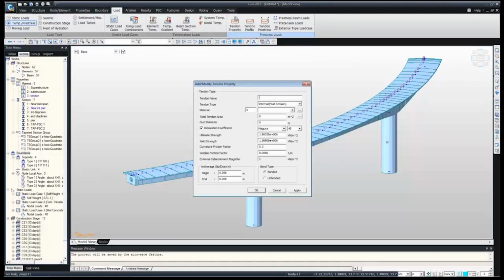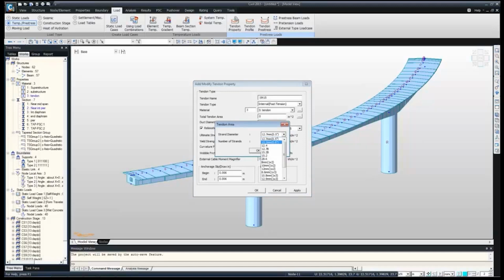We can give whatever name we want, or we can directly give 19T15. The material again is tendon. Then for total tendon area, we can select the diameter. It's a 15 diameter, so we can say 15. Or after calculating, we can give the input directly here also. I'm taking 15.2, and the number of strands is 19. It's okay.